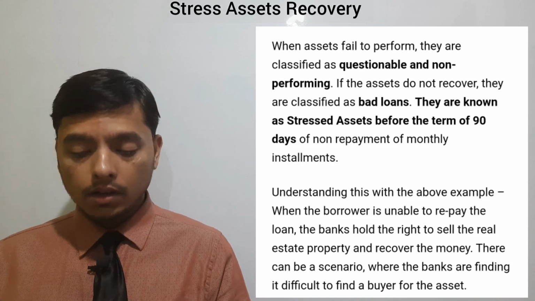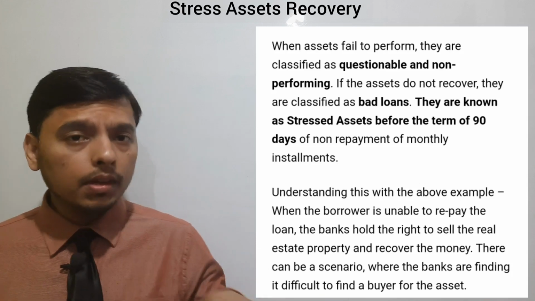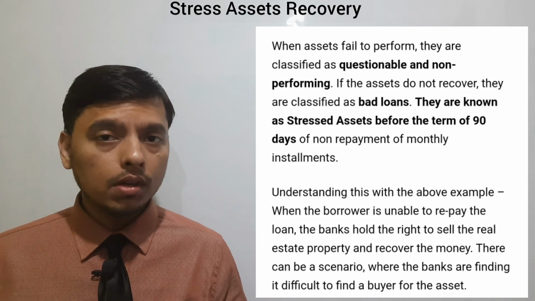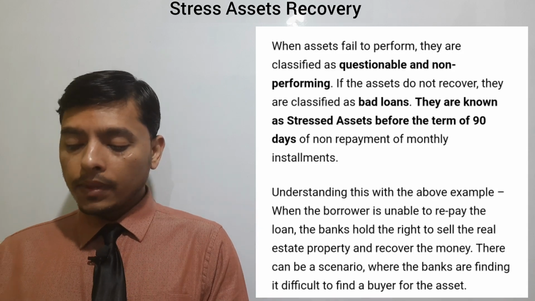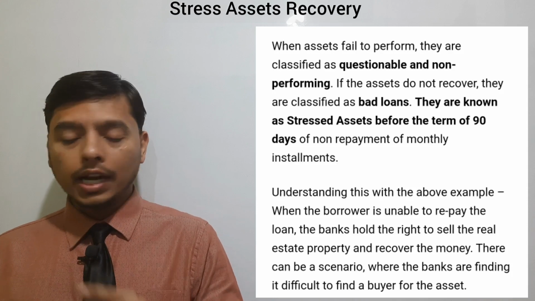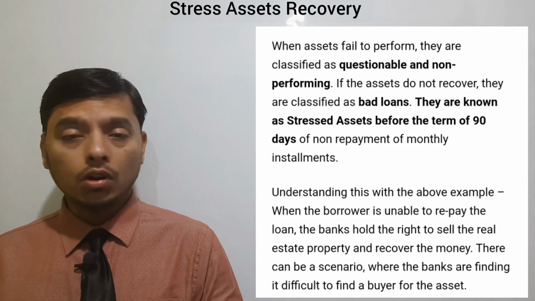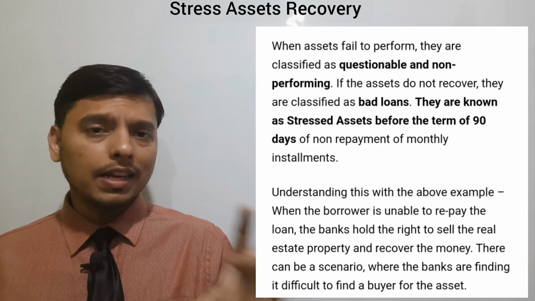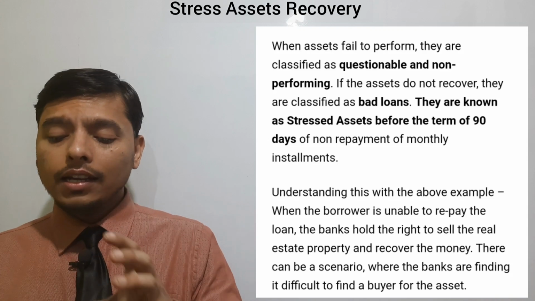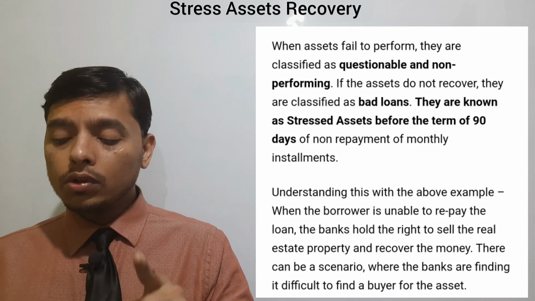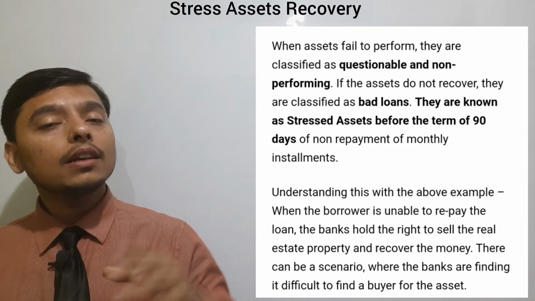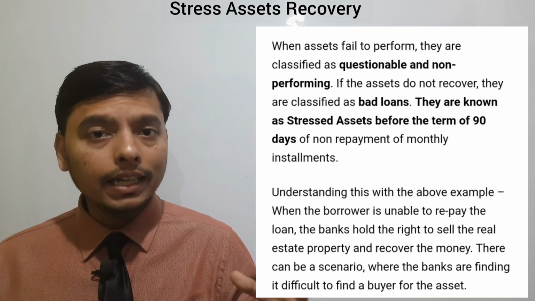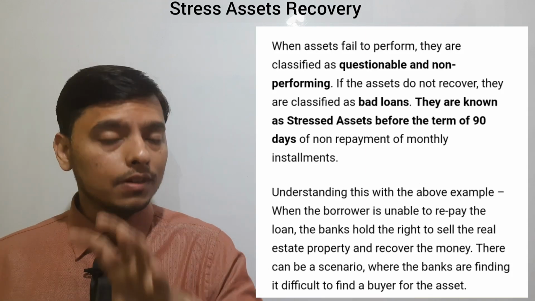If the assets are not recovered, they are classified as bad loans. If banks are not able to recover the loan given to the borrower, then it becomes a bad loan, bad debt. They are known as stressed assets before the term of 90 days of non-payment of monthly installments. Here the difference between NPA and stressed asset is 90 days. Before 90 days, they are called stressed assets. They are in stress. When they fail to pay till 90 days, then it becomes NPA. This is the difference between stressed asset and NPA.